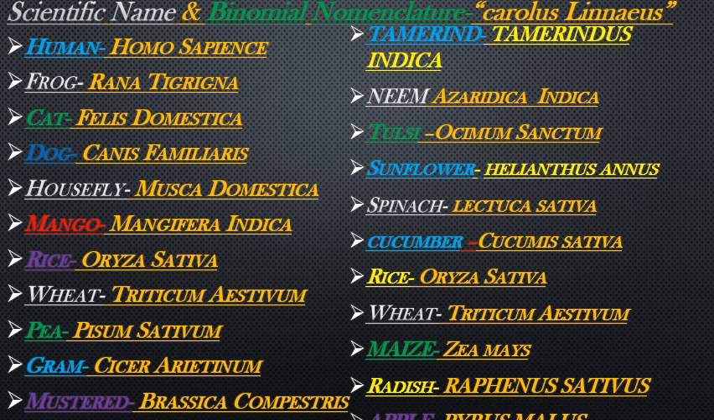Scientific name of frog, same, Rana tigrina. Rana is genus and tigrina is species. So the first word defines the genus, type of organism, and the second is the species.